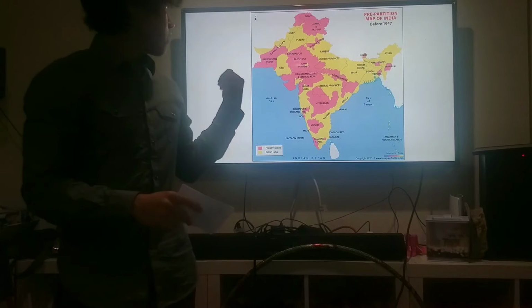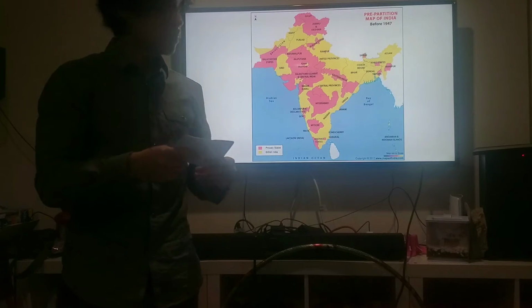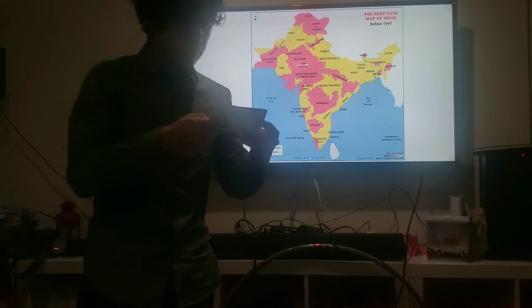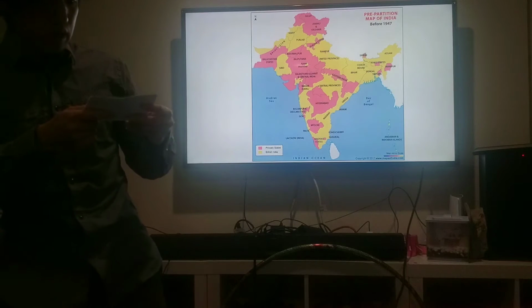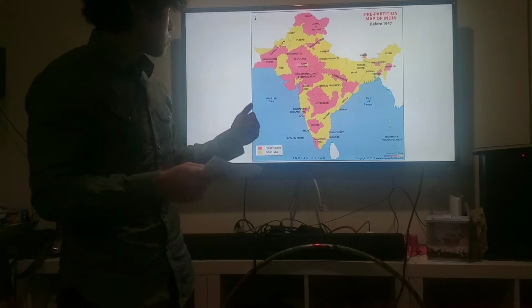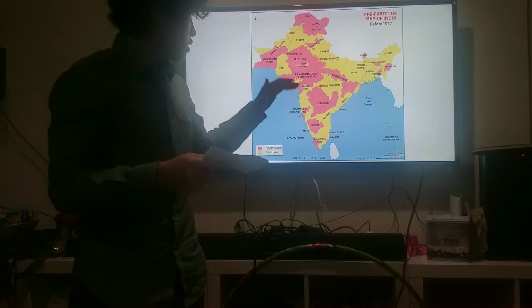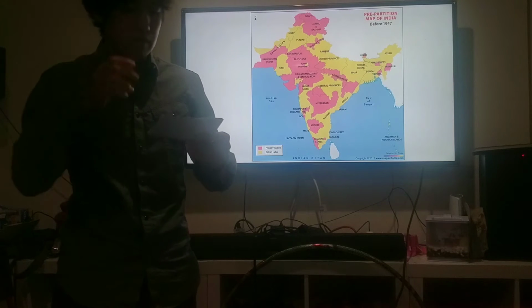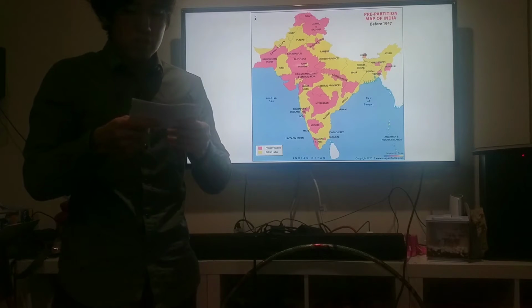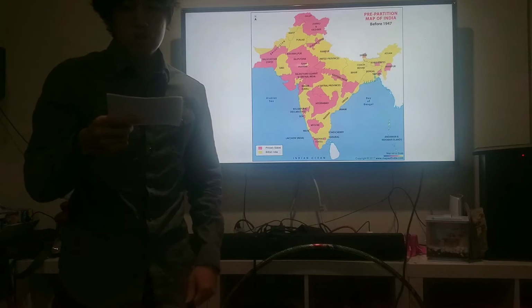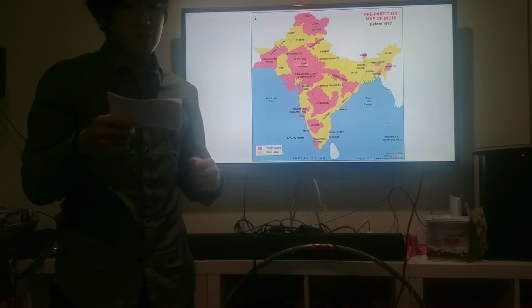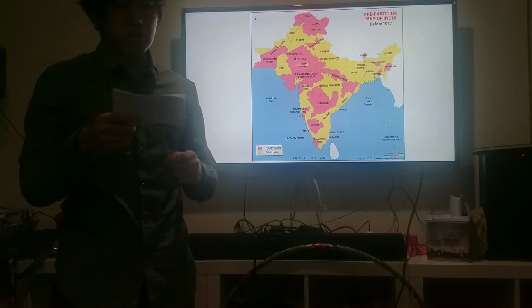This is the map highlighting the territories that the British East India Company ruled. So the pink represents princely states that are sovereign. The yellow represents British territories that the British ruled directly. Each princely state had its own traditions, backgrounds, and leadership. Princely states are considered to be sovereign, but were known to make political and financial concessions to the British.